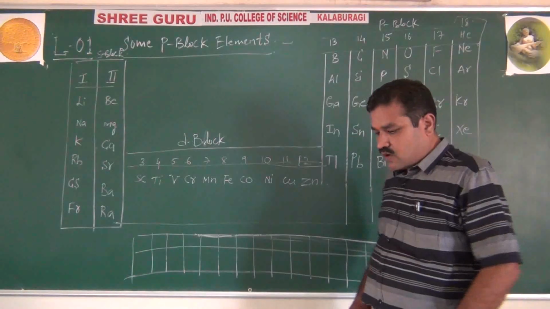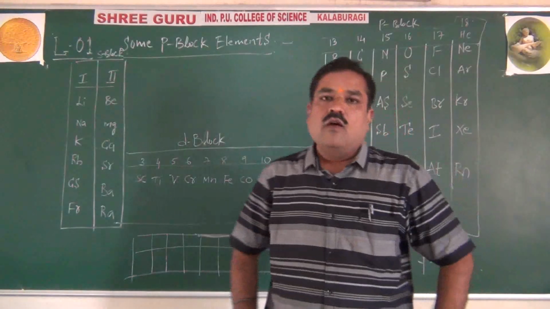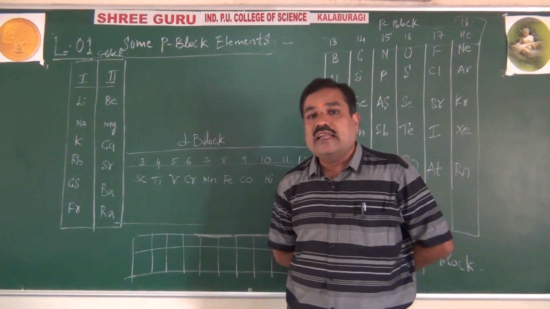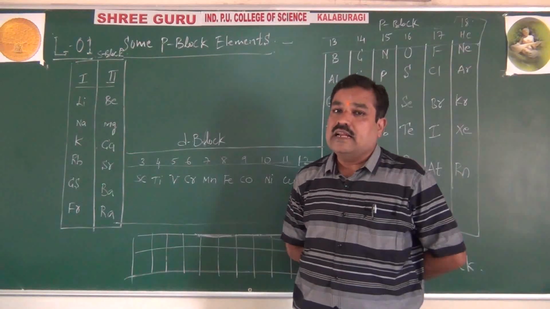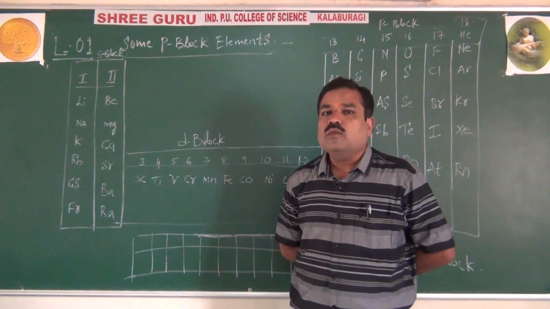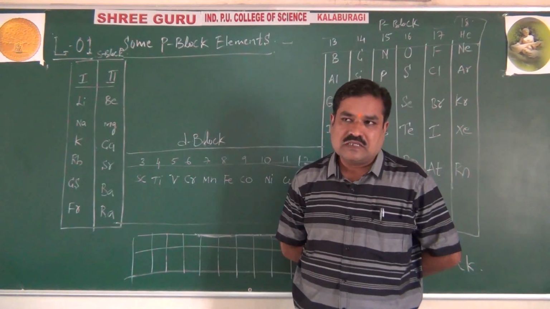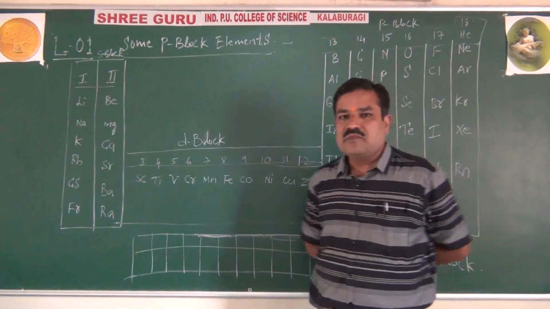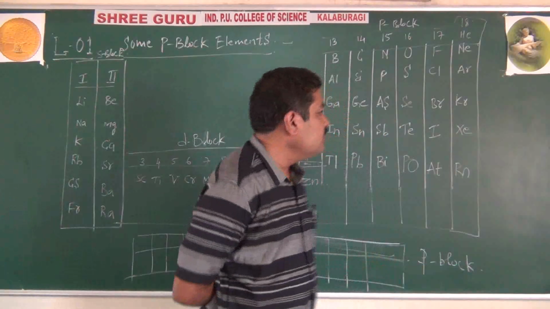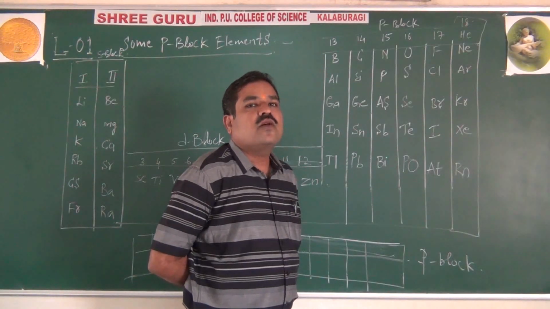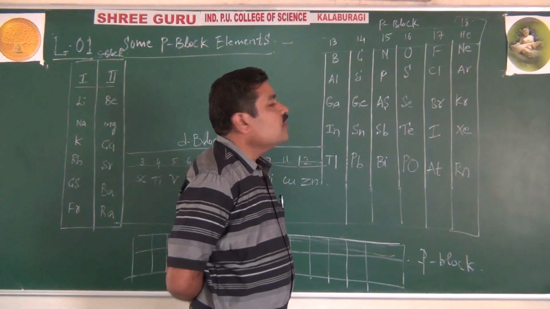Now the question arises, what are P block elements? P block elements are the elements in which the last entering electron enters into the P subshell. These P block elements are included in the periodic table exactly at the extreme right side, from group 13 to group 18.